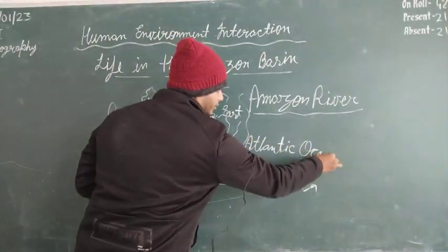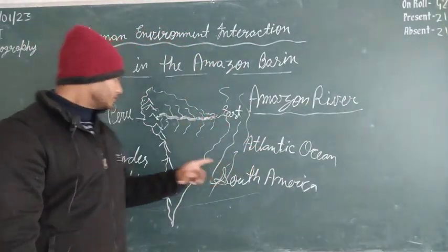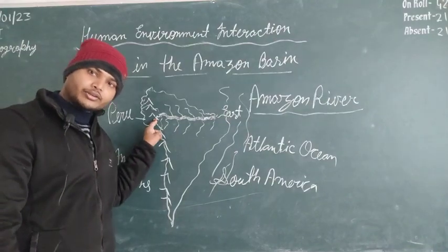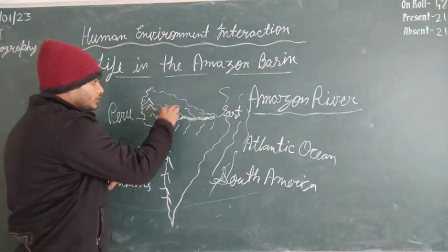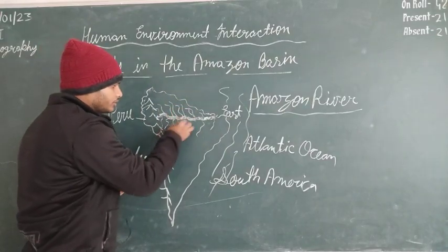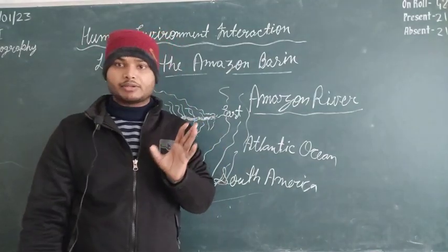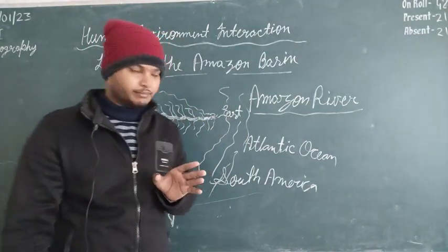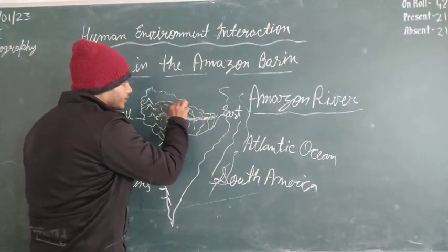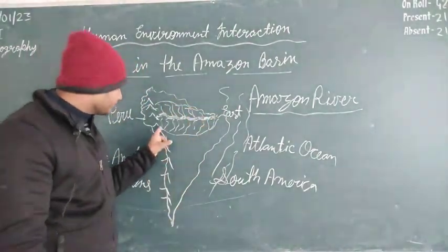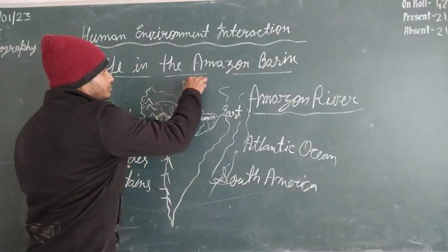Atlantic Ocean is the mouth of the Amazon River, and this mountain is the origin point of the Amazon River. This is the path of the river, and these are all the small rivers, the tributaries of the Amazon. There are a number of tributaries in the Amazon River. We can't count them. And all this area which is covered by this river is called the Amazon basin. I hope this area is clear to you.